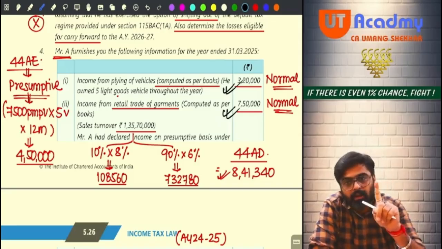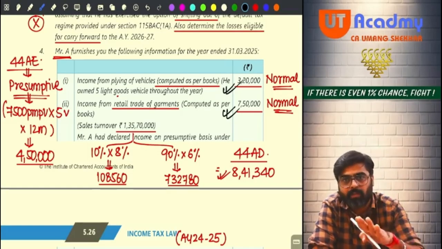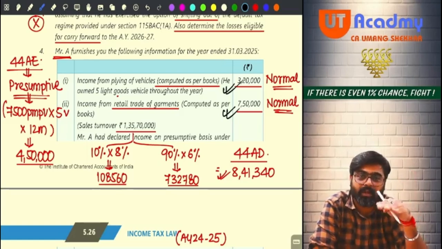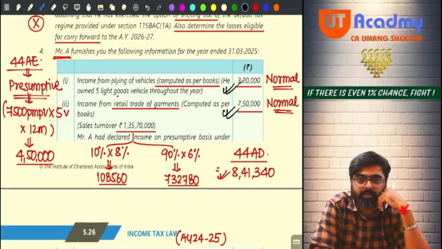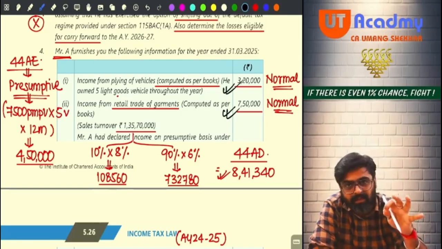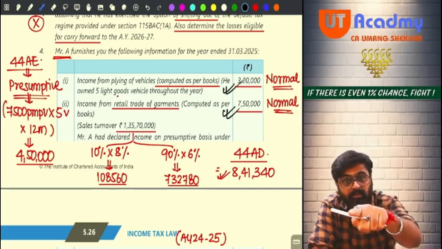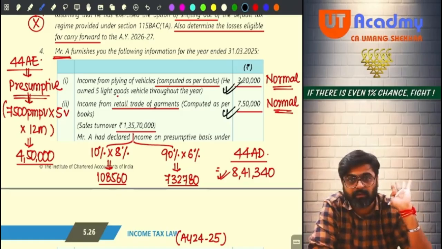Getting my point? Your turnover is more than 1 crore and you are not following 44 AD. You are showing lower profits, and this year your total income is also more than your basic exemption limit. Meaning that compulsorily now in this year you are supposed to maintain the books for this business separately and get them audited also.